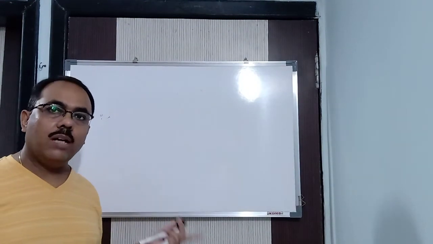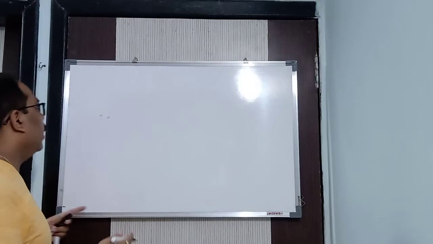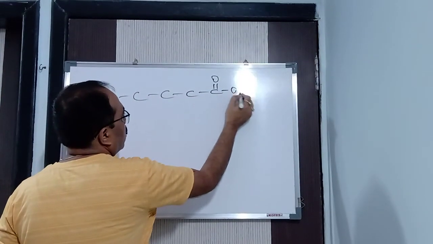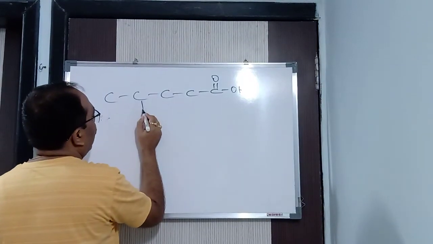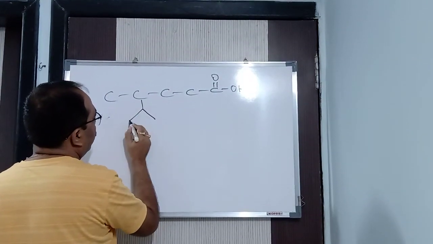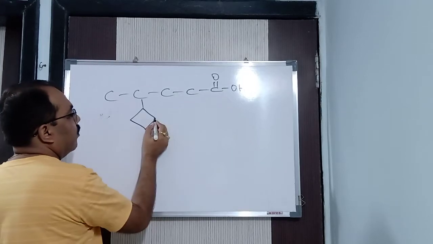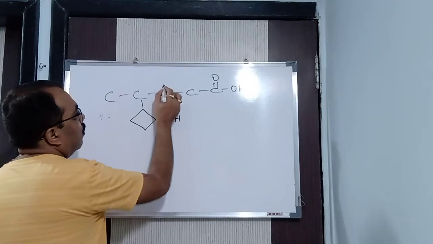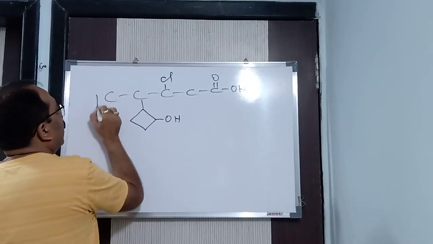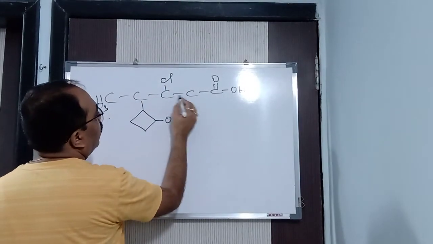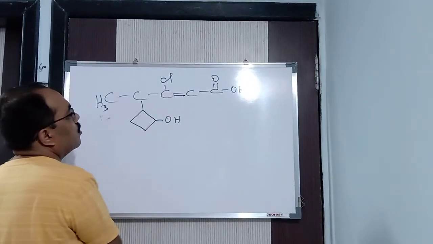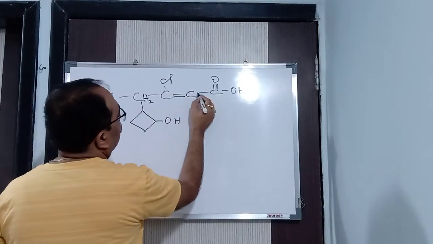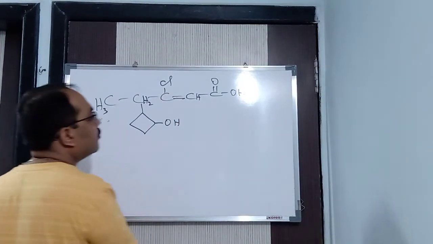We will give preference to that particular one, whether it's a chain or whether it's a ring. Okay, now see it here. We are having COOH here, and here we are having a ring. We are having it here, and we are having a functional group that is OH. Now let us say I am having Cl, chloro, and also a multiple bond here. Yes, it can be possible. So it is CH2. Here it is not possible. Here it is CH. Okay, done.